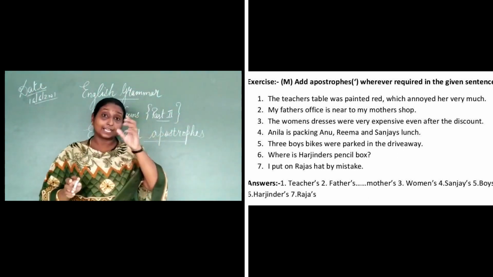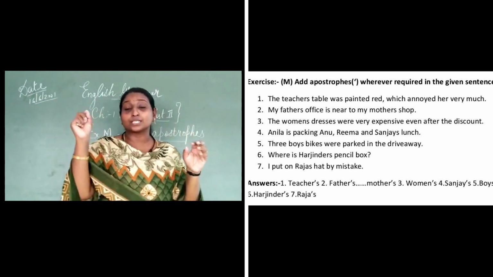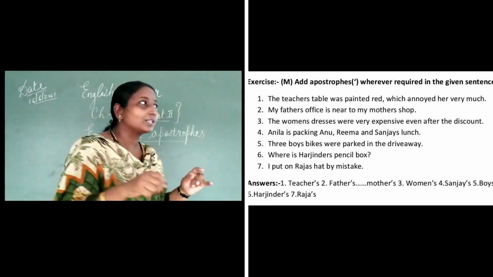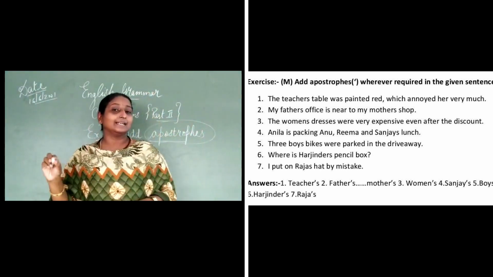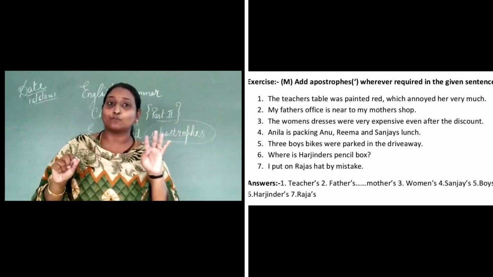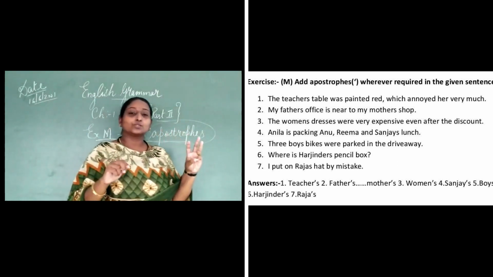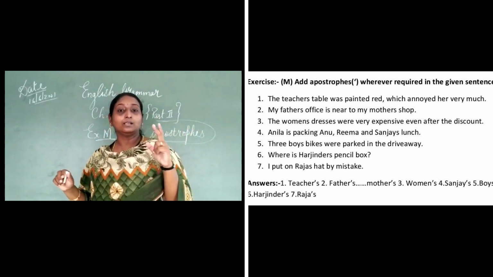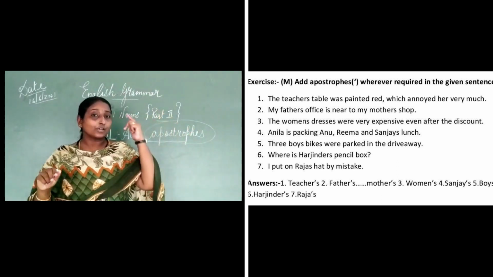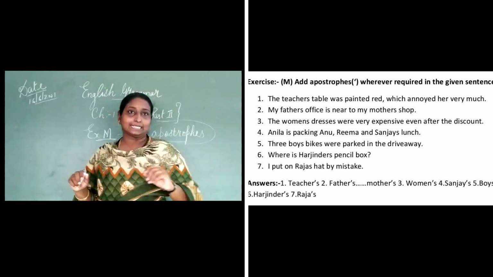So I told you in my previous class, possessive always has a what, children? Apostrophe. Apostrophe is always needed, and in the previous class I told you the four rules: when it is used for the singular noun, the plural. So keep all these things in mind when we do this exercise.